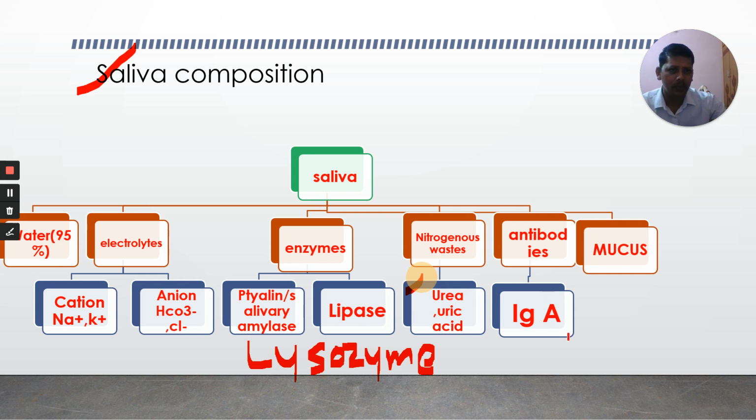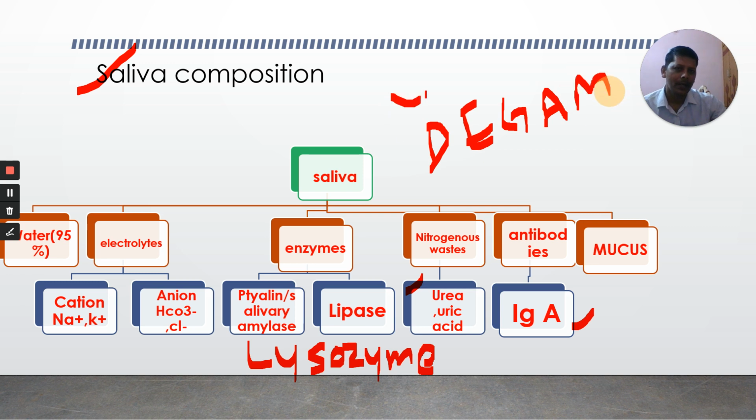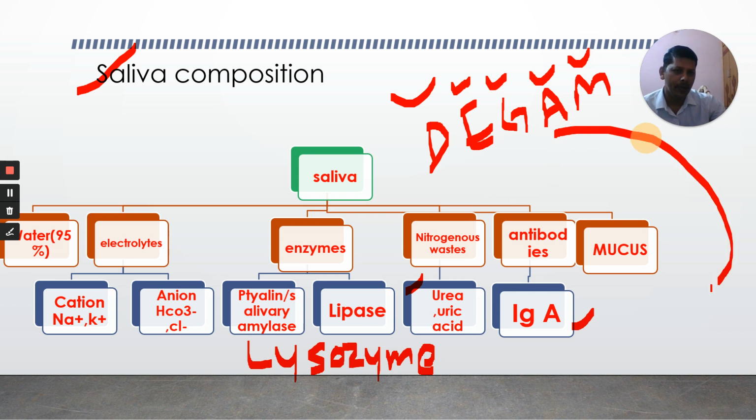Antibodies are part of the immune system. What type of antibodies? Mainly IgA type of antibodies are there. We have different types of antibodies. DEGAM, you can remember: IgD, IgE, IgG, IgA, IgM. One of the antibodies present in our saliva is IgA, and mucus is also present.